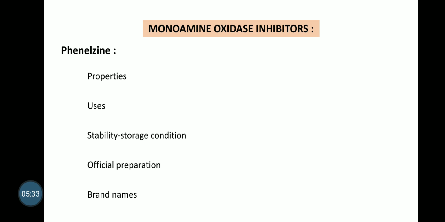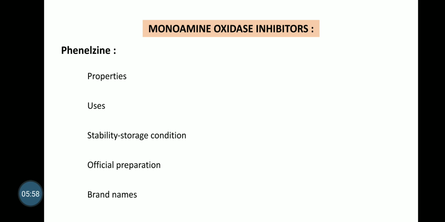Next class is monoamine oxidase inhibitors, that is MAO inhibitors. Monoamine oxidase is an enzyme which is present in our body, and it is mainly responsible for metabolizing the neurotransmitters adrenaline or noradrenaline.